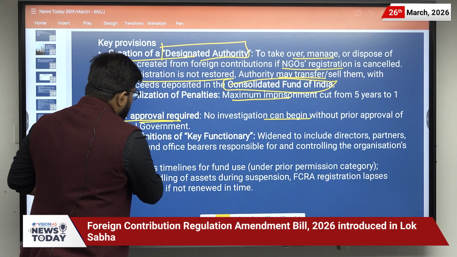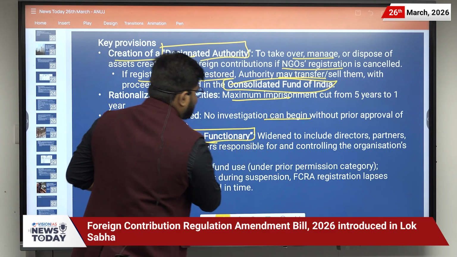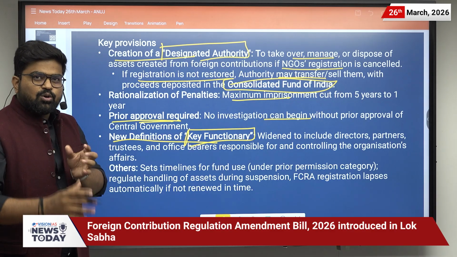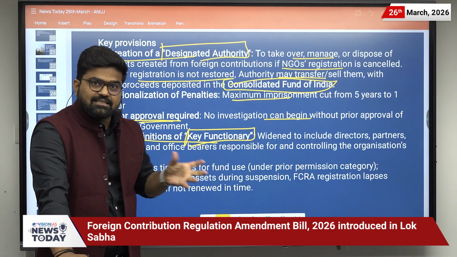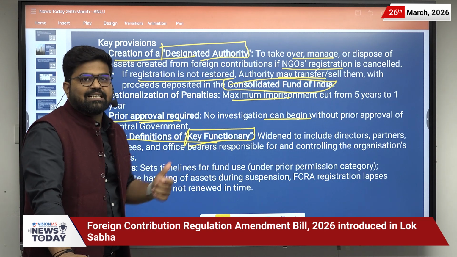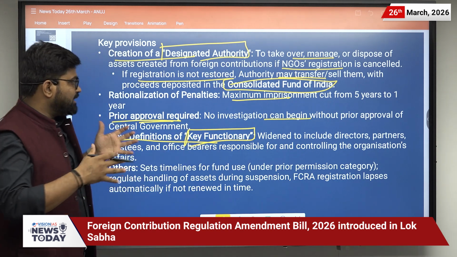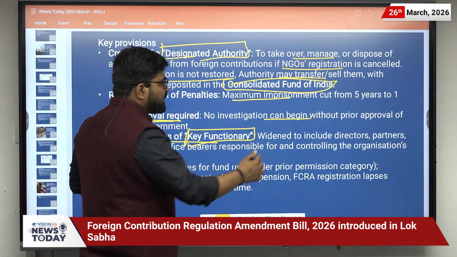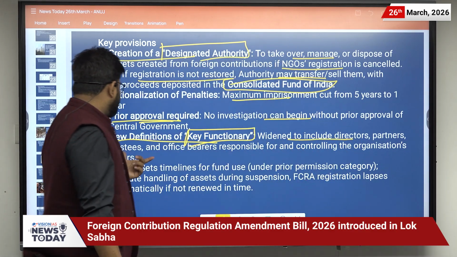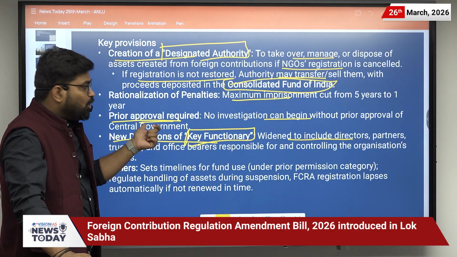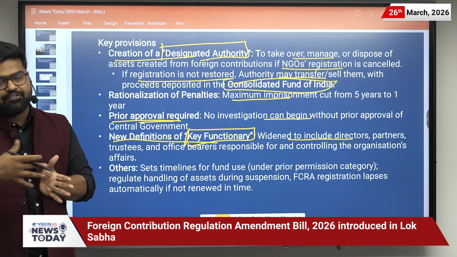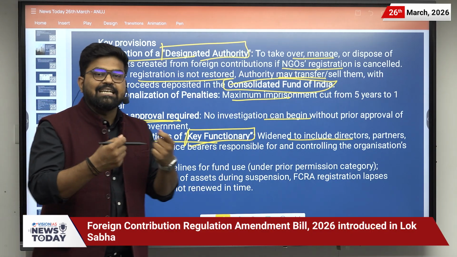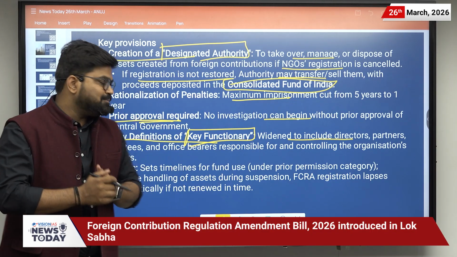Then there is a new definition of the key functionaries. Before, only the designated positions such as the owner were involved as key functionaries. Now it has been widened to include the directors, partners, trustees as well as the office bearers responsible for and controlling the organization's affairs. So their liability has been increased.